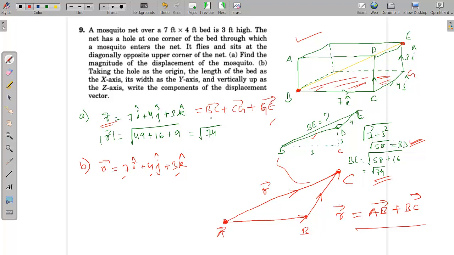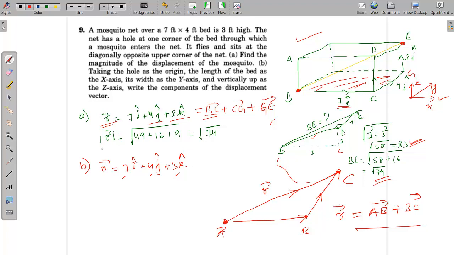Is it okay? So BC vector, if you consider this as the x-axis, this as the y-axis, and this as the z-axis, BC vector is directly 7 i cap, because this length is 7 and we have considered this in the x direction. So 7 i cap we can write, the CG vector we can write as 4 j cap, and the GE vector we can write as 3 k cap, sorry.